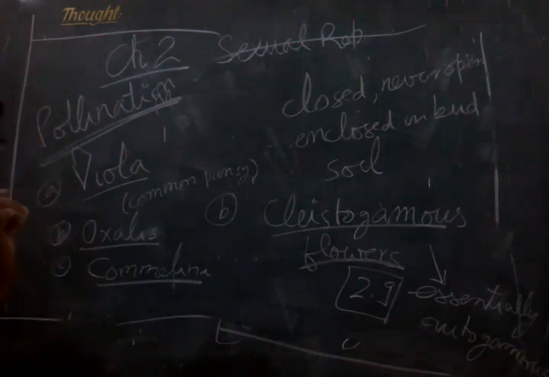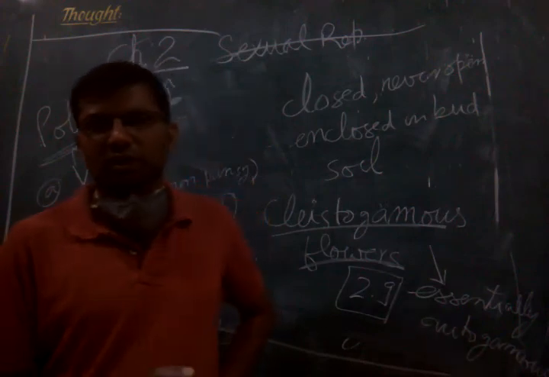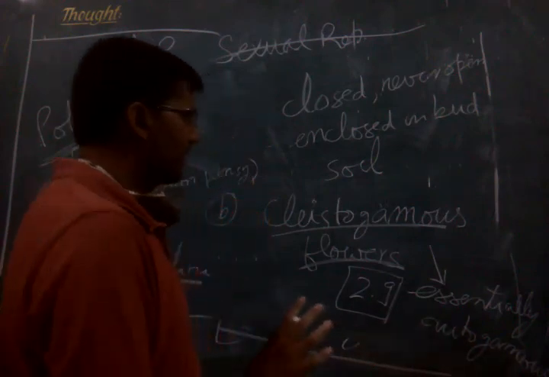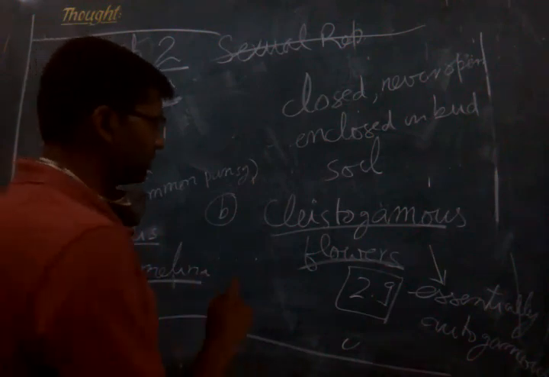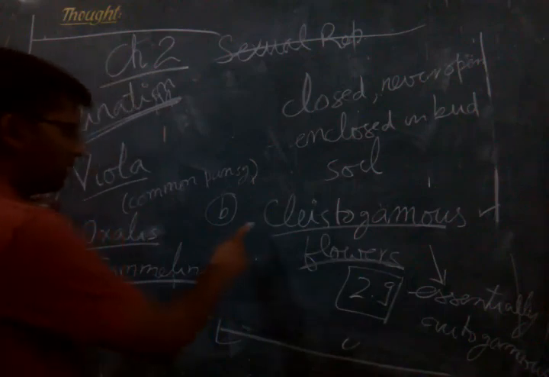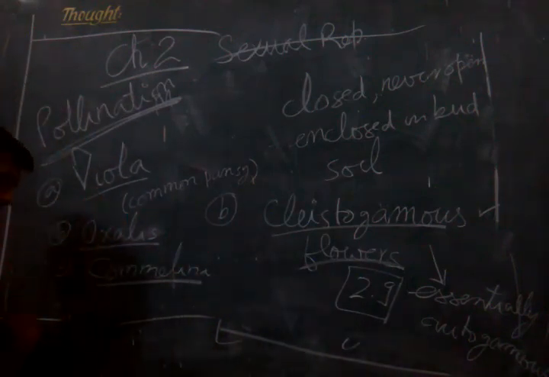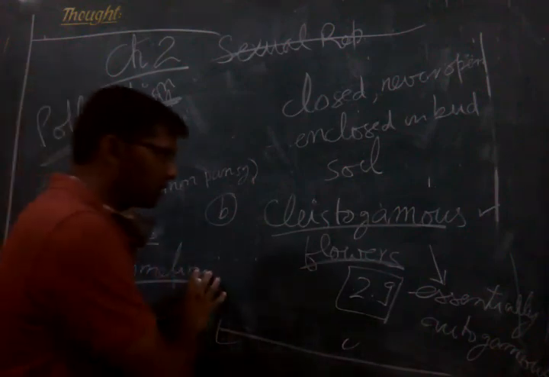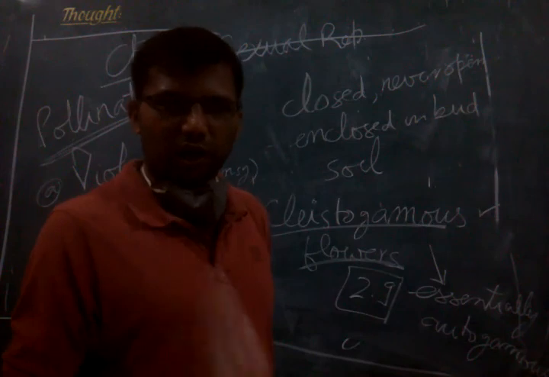This is a very easy topic in the syllabus of this chapter, very easy to understand and very important also. Geitonogamy is often asked in the examinations. Clistogamy is also very important. Many times examples are asked for clistogamous flowers, and you can write Viola, Oxalis and Commelina. So you must remember this. Clistogamous flowers never open at all, and they are essentially autogamous.